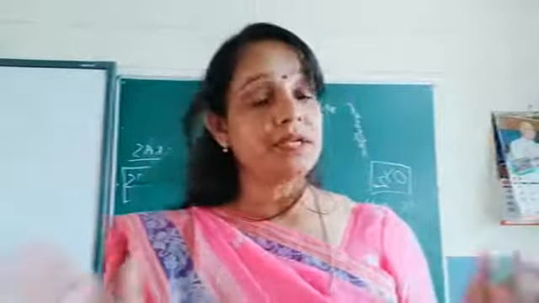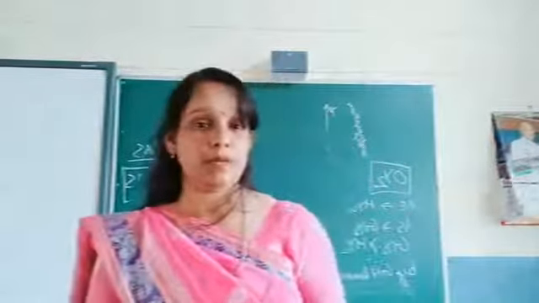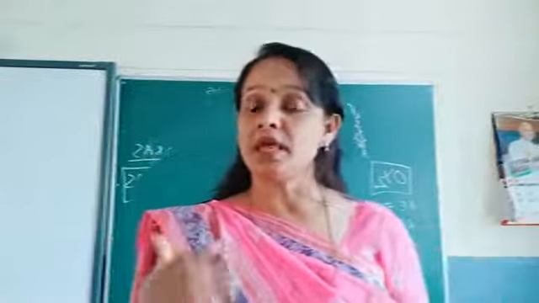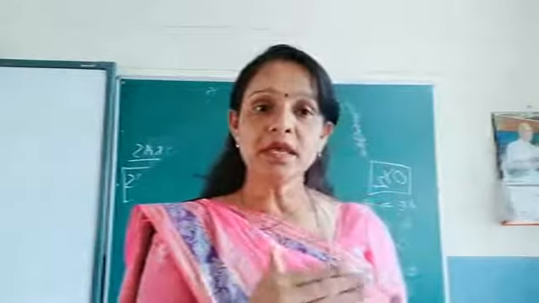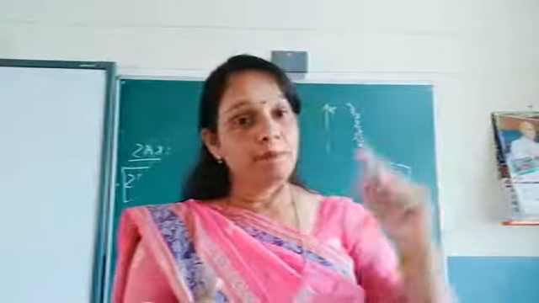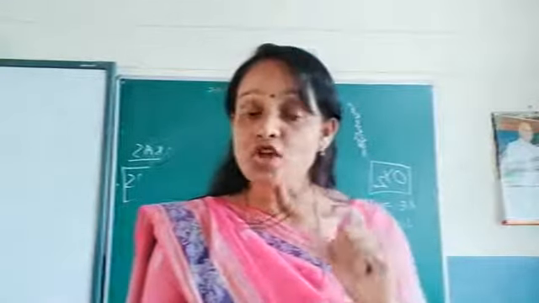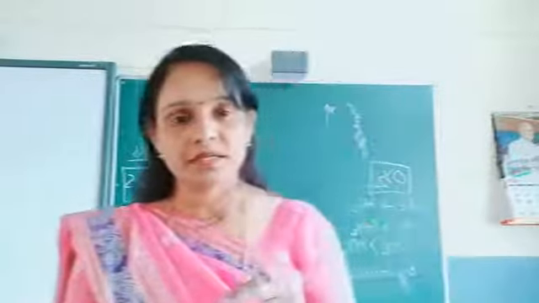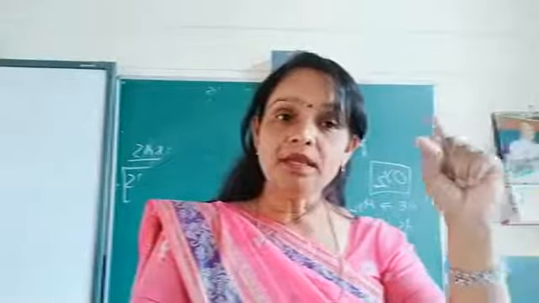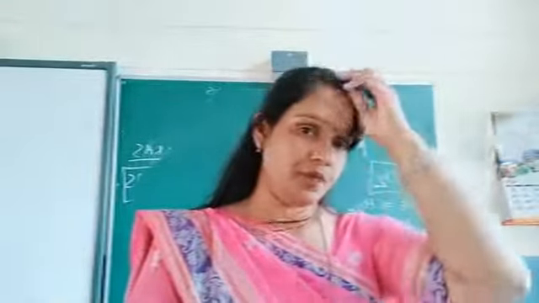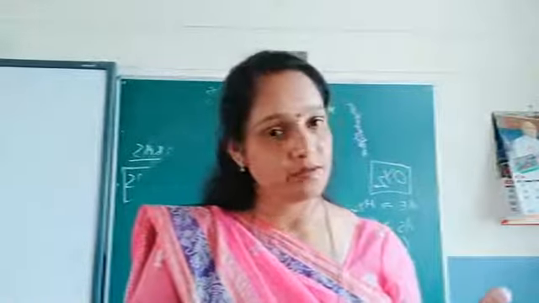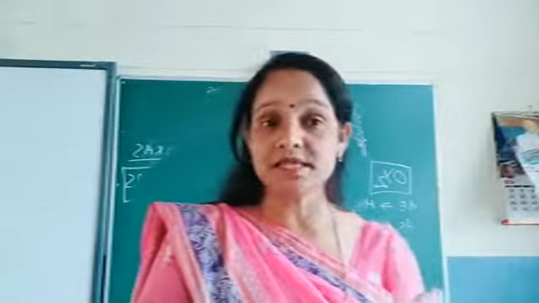Now understand the meaning of GNP and GDP. Try to understand the meaning of G and P. What is the common thing in G, N, P and G, D, P? G is common in both. P is common in both. What is the uncommon alphabet in both? The middle one. That is in GNP, N, and in GDP, D. Now what is N? National, gross national product. What is D? Gross domestic product.